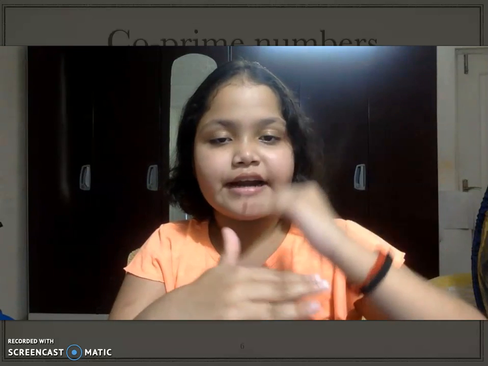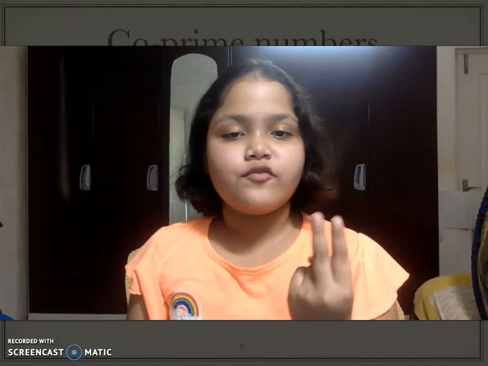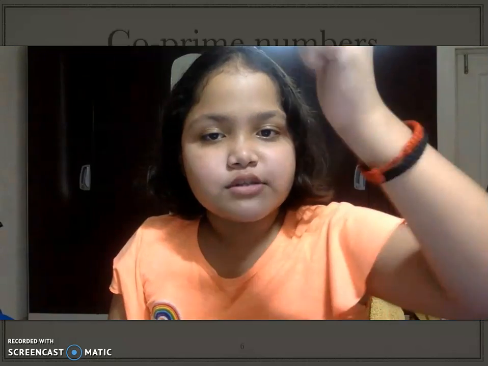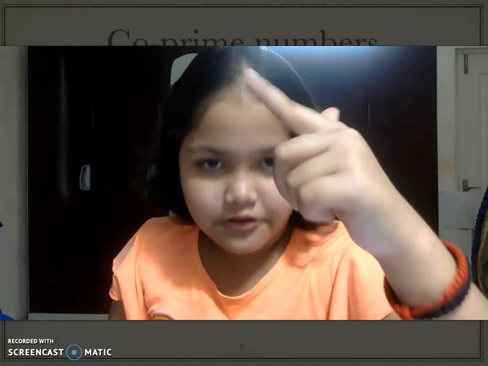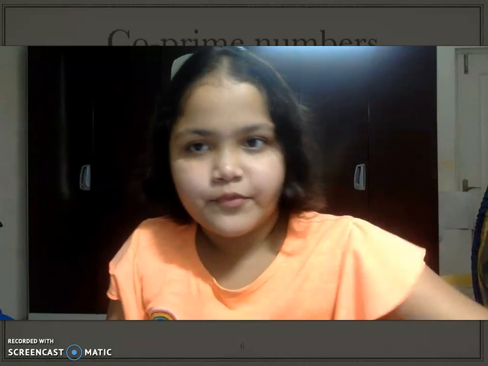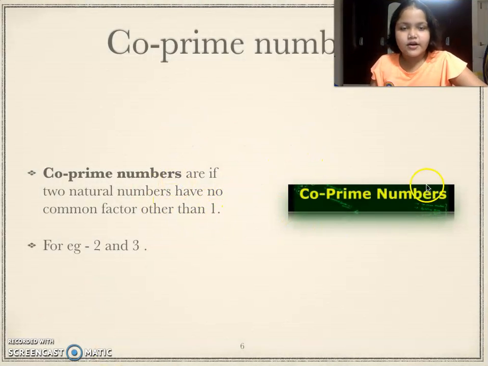So there must be two factors for each number, 1 and the same number. If you see both numbers' factors, there is only one common factor, which is 1. So all the numbers that have 1 as their only common factor are known as co-prime numbers, for example 2 and 3 as we just saw.